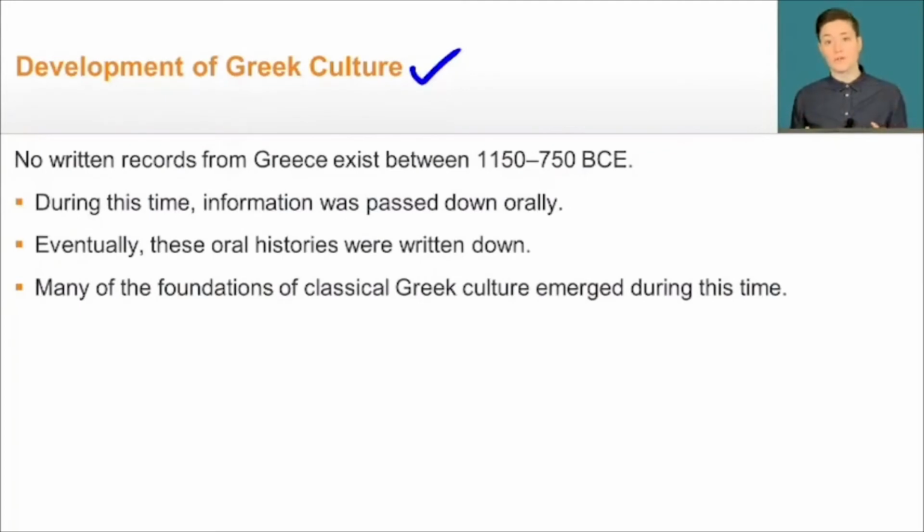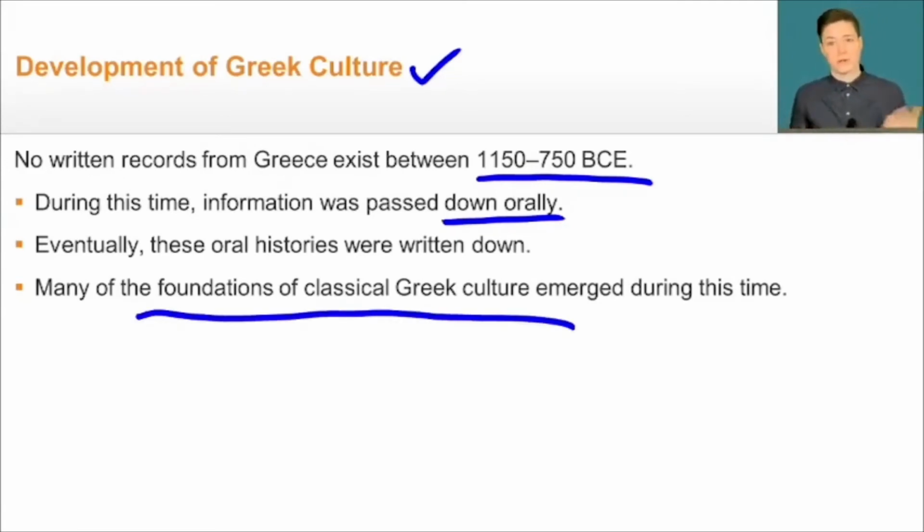So let's talk now about the development of Greek culture. Well, there's no written record that exists from Greece after the fall of the Mycenaean civilization. At this point, information, instead of being written down, is being passed down orally. Eventually, these oral histories were written down, and so we do have a bit of that, but from this time period, 1150 to 750 BCE, we don't see any written record. But we do like to study this time period because it actually is a time when much of the most rich and interesting Greek culture is developing, particularly literature and art. It's really the foundations of classical Greek culture that are emerging at this time.